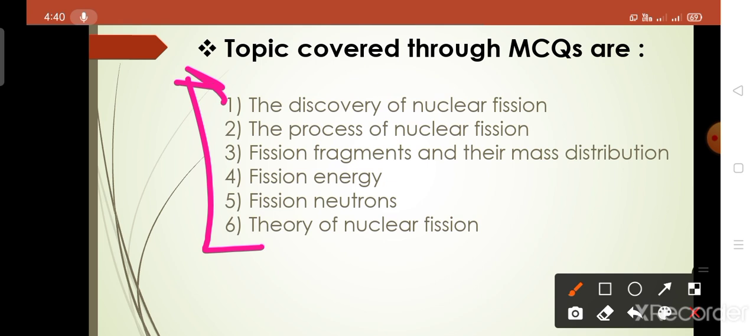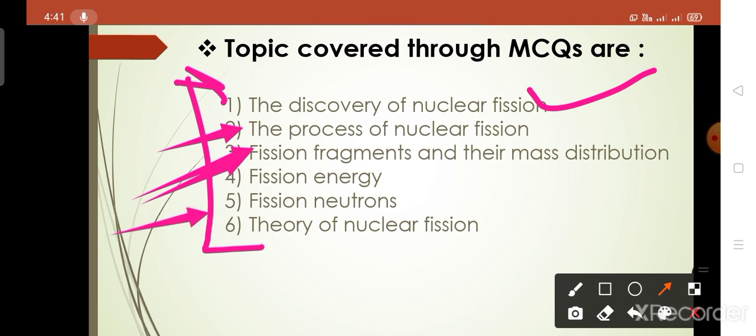That is, first topic is the discovery of nuclear fission. Second topic is the process of nuclear fission. Third, the fission fragments and their mass distribution. Fourth one is the fission energy. Fifth one is fission neutrons. And sixth one is the theory of nuclear fission.